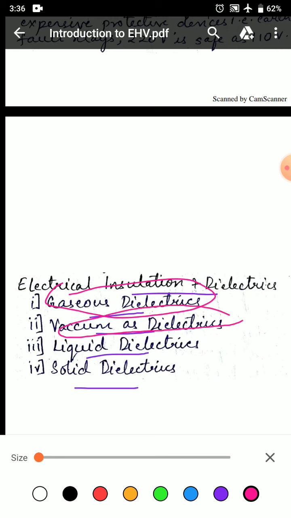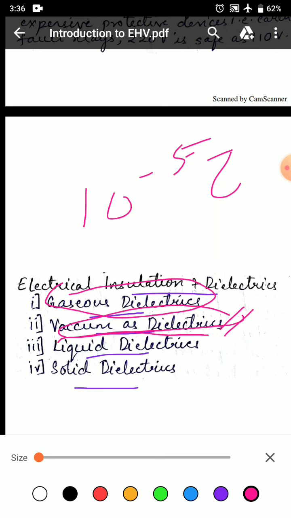When we talk about vacuum as dielectric, vacuum of order 10 to the power minus 5 torr and lower provides an excellent electrical insulation. Vacuum technology was developed and applied for circuit breaker in the last 3 decades, following the phenomena of vacuum dielectric.